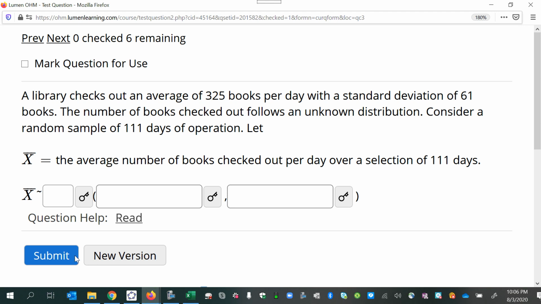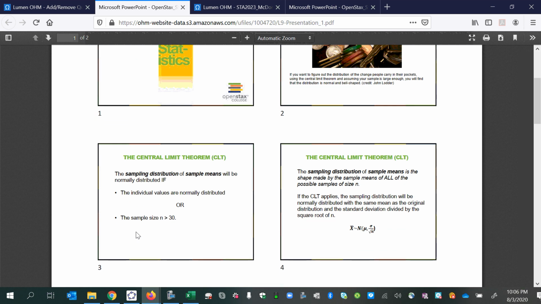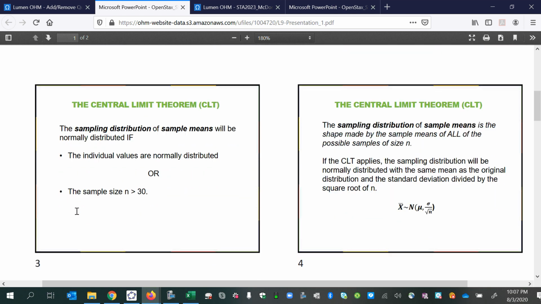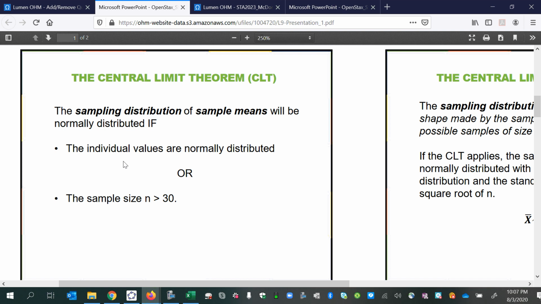The central limit theorem says that the sampling distribution of sample means, or the mean of means, will be normally distributed if one of the two is true. Either the original population is normally distributed, or the sample size is greater than 30.